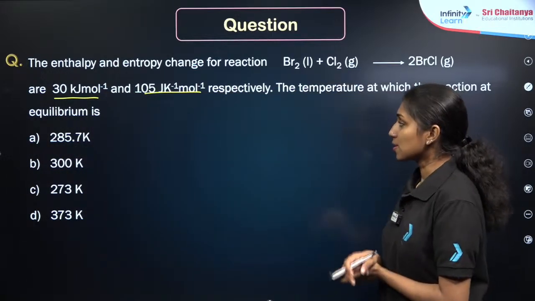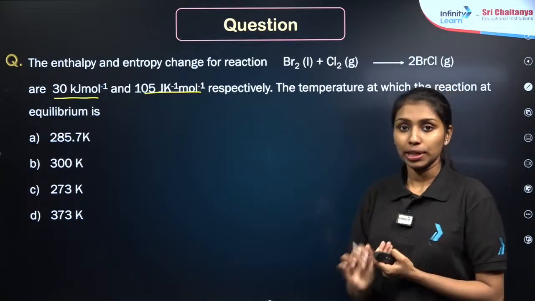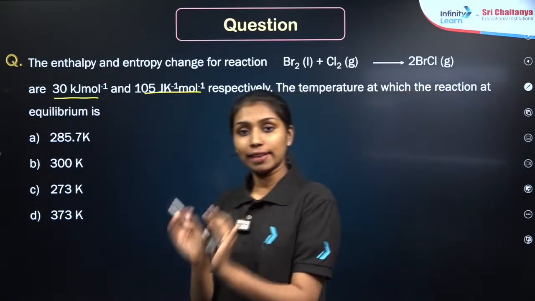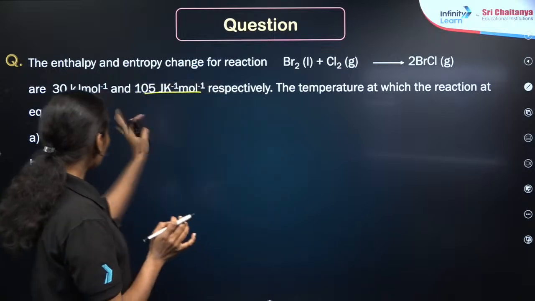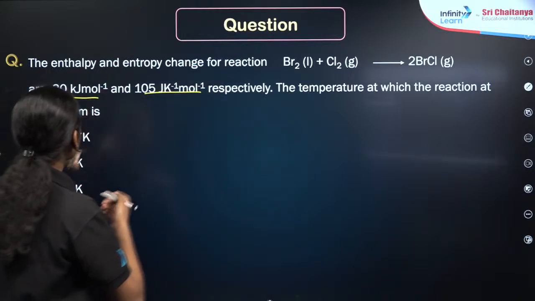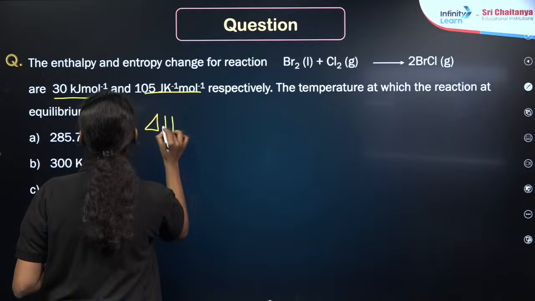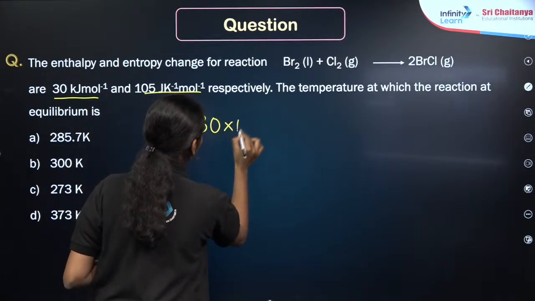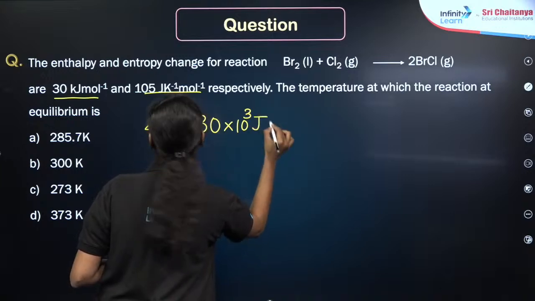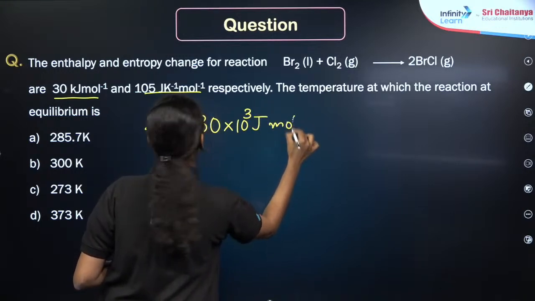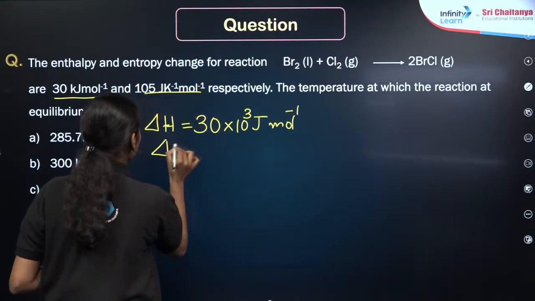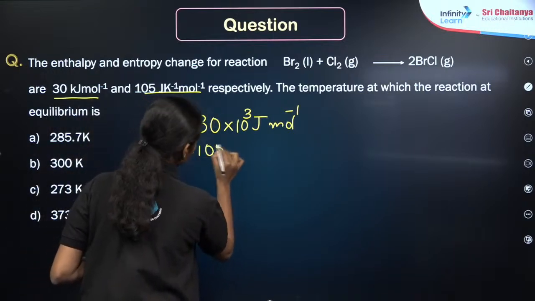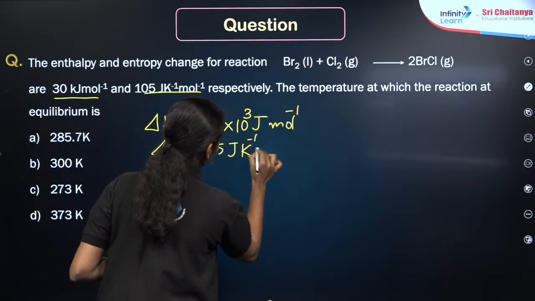How we can approach this question? First, you have to read the question carefully. There will be some unit conversions, right? Generally, you will be taking all the values in their SI units only. Here you can see that the enthalpy change, delta H, is given in kilojoule. You have to convert it into the joule, right? Then entropy is also given here. Delta S is equal to 105 joule Kelvin inverse mole inverse, right?